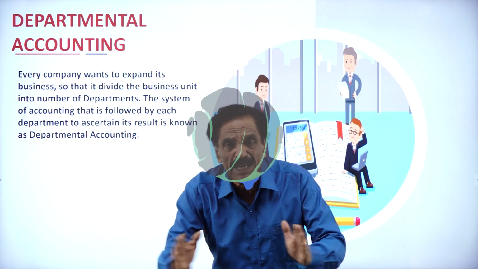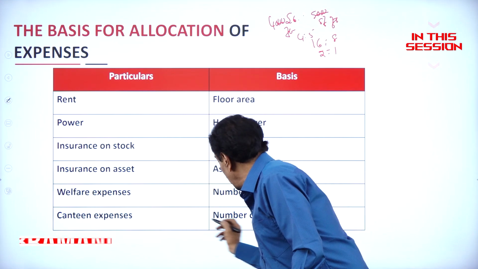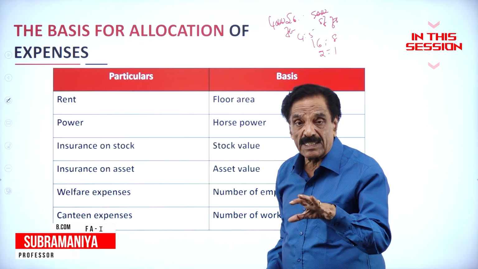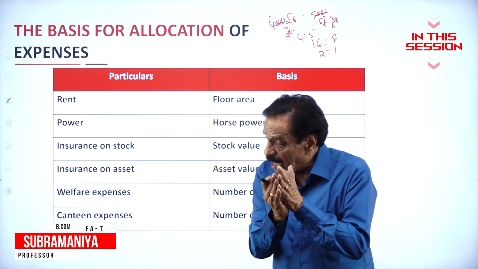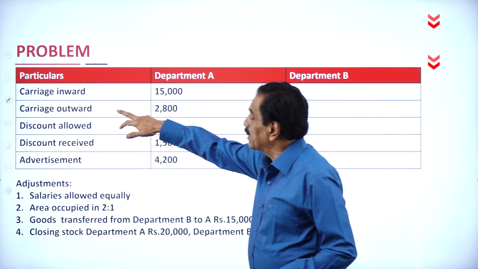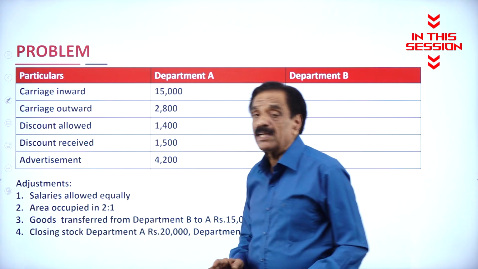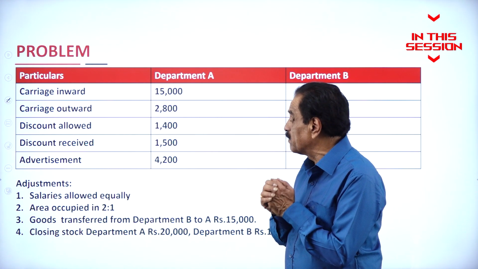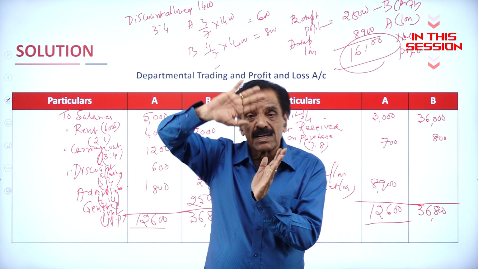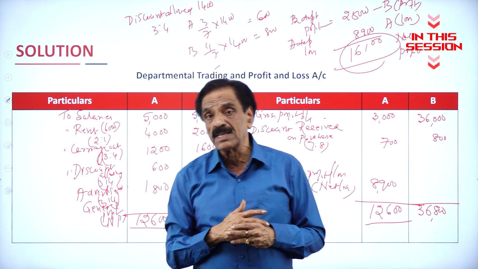If you want to expand the business, it has to be divided into a number of departments. Canteen expenses, number of workers. When the number of workers are there, according to workers, it will be divided. Regarding this, you have to take your own base. Regarding the salary only, it has been distributed equally. Internal transfer means credited to B department, debited to A department is considered.